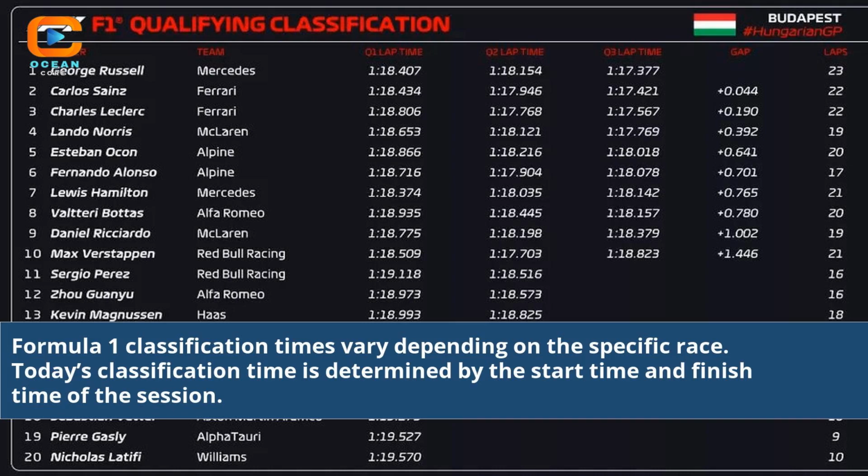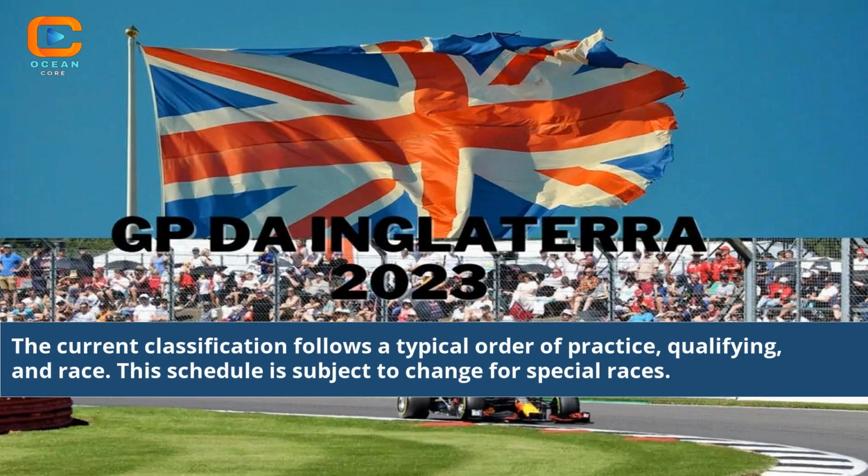Formula 1 classification times vary depending on the specific race. Today's classification time is determined by the start time and finish time of the session. The current classification follows the typical order of practice, qualifying, and race. This schedule is subject to change for special races.